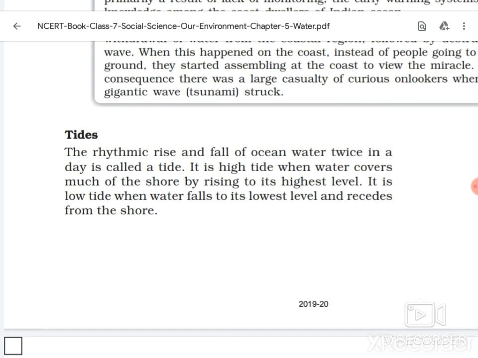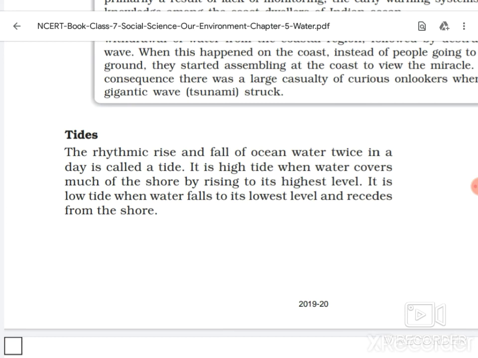Here they are explaining two types of tide, actually total four types of tide: high tide, low tide, neap tide and spring tide. But here you can see two types of tides. High tide, what is high tide? When water covers much of the shore by rising to its highest level. When sea waves rise to a very high level and cover most of the shore part, this is called high tide.